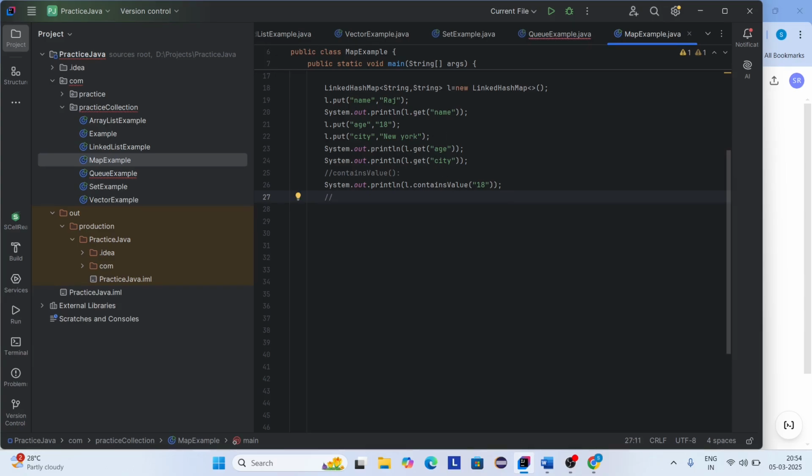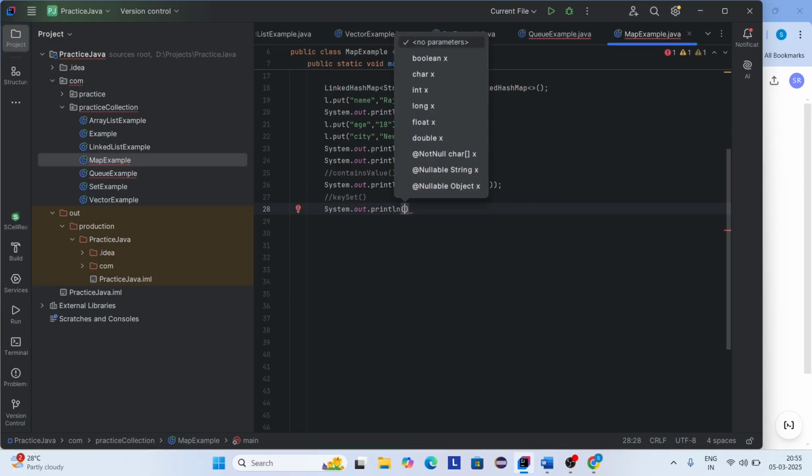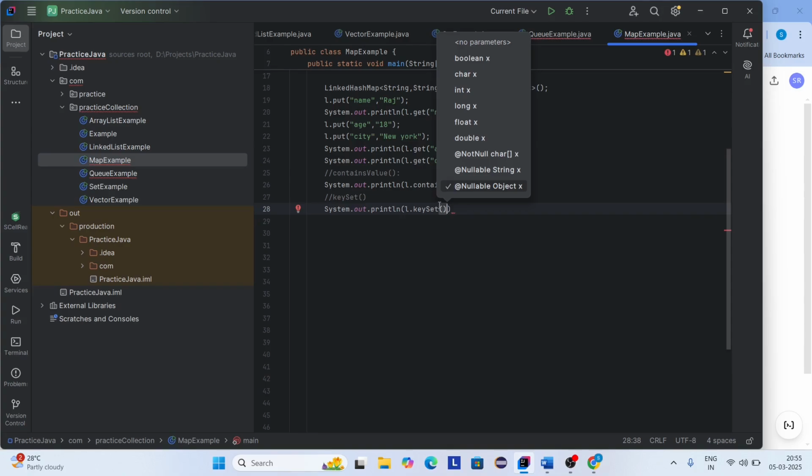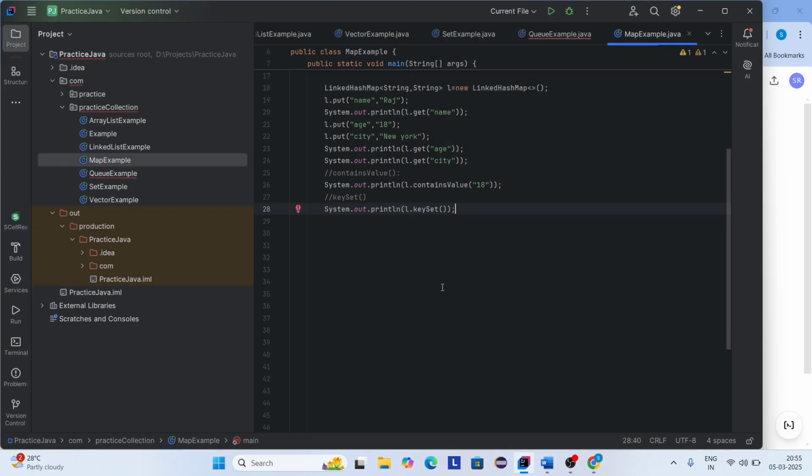Okay. And one more method I'm going to use, keySet. This method prints all the keys. So L dot keySet, which is available here. Now let's run this code.